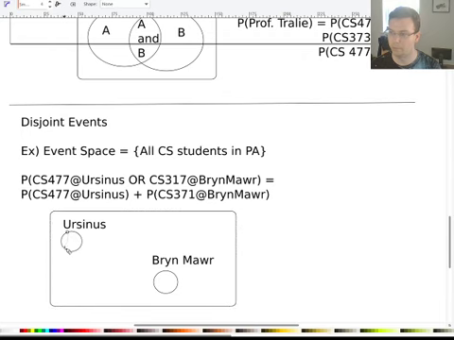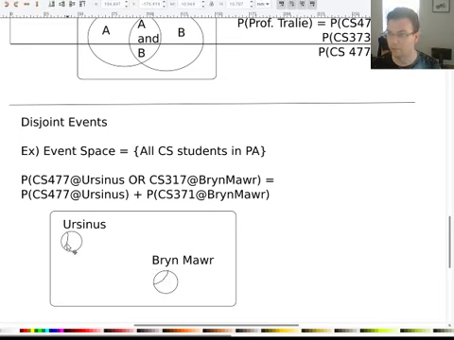So here's like AI, here's 373. Here's databases, right? There's probably overlap between all three of these. We can divvy up Bryn Mawr any way we want, but if we pick out just 373 over here, or 477, we see that it's totally disjoint from 317 over here.